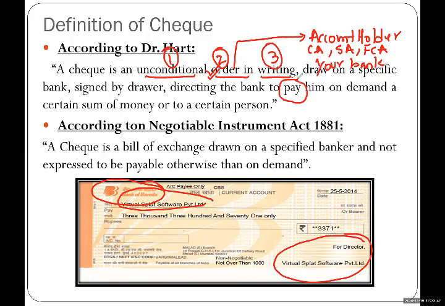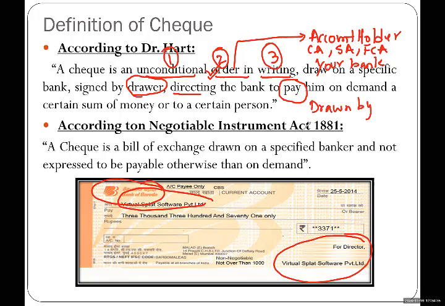When account holders write a check, he is giving an unconditional order, always in writing. Over here, drawer. The drawer is an account holder. Drawer means the person who is writing the check, signed by the drawer, the account holder. And he is directing, or you can say ordering, the bank to pay a certain sum of money to a certain person. So what is a check? A check is an unconditional order in writing drawn by the account holder and drawn on a bank.